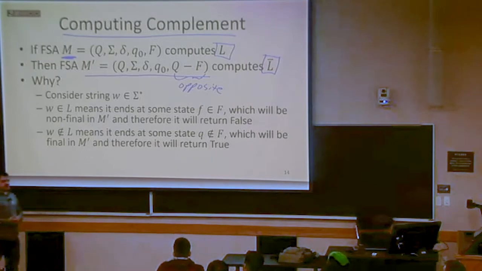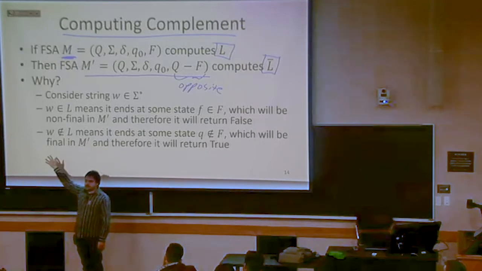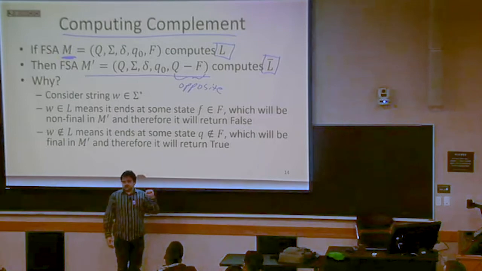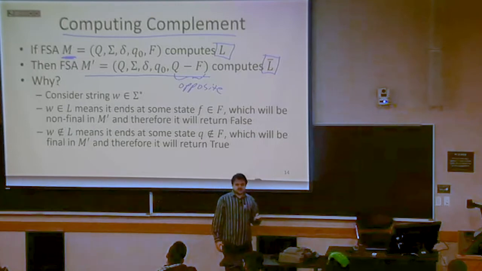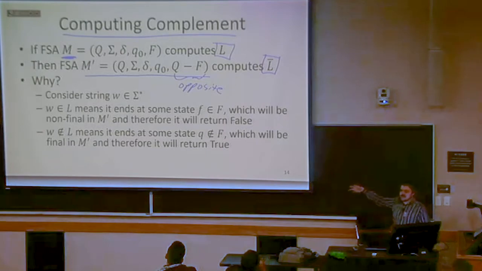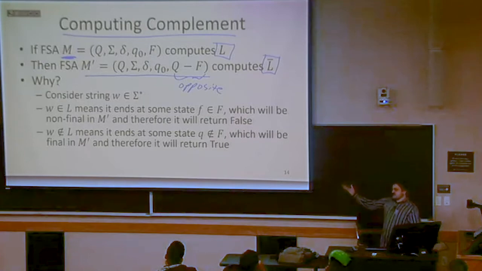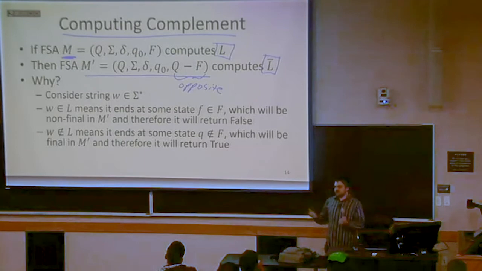And the reason I know that I can do this is because whatever finite state automaton it was that computed L, I could use it to build a finite state automaton for L complement. By manipulating that finite state automaton that I assumed exists, I could build this new finite state automaton for L complement by saying, just do the same thing, but invert the roles of the states, so that the final ones are non-final and the non-final ones are final. So that says that whenever a finite state automaton exists for L, there also exists one for L complement, and I know that because I can build one using the one that L had.